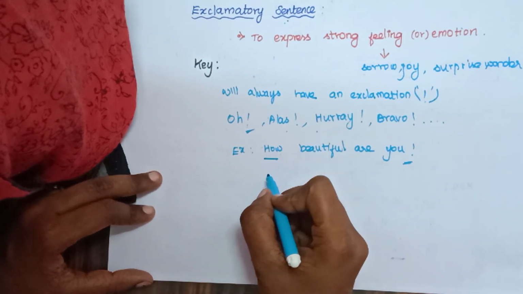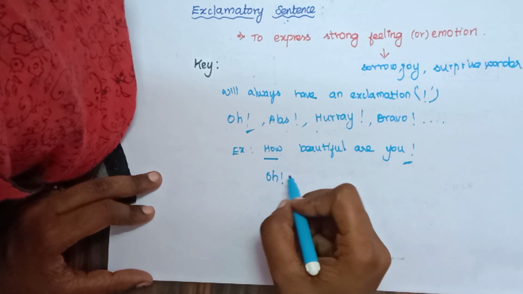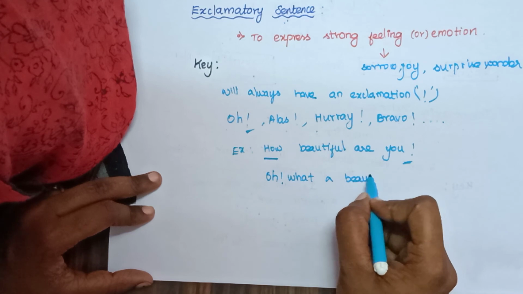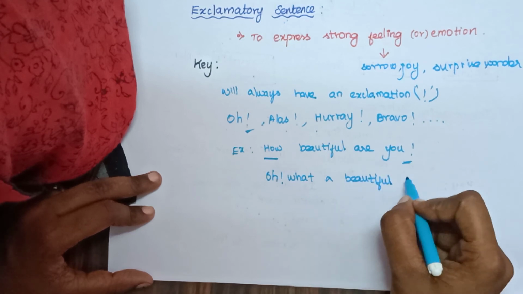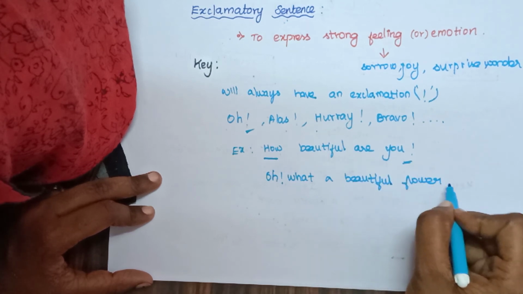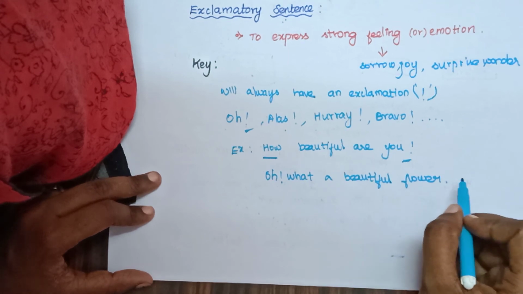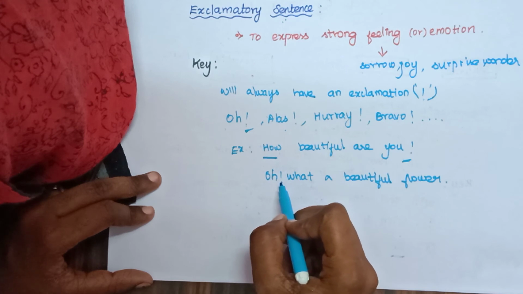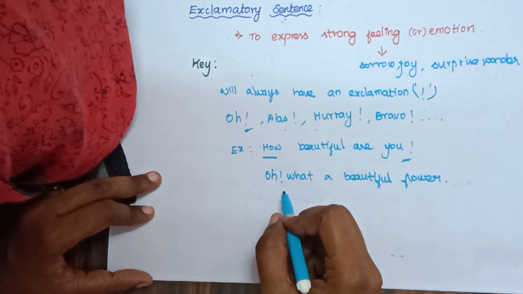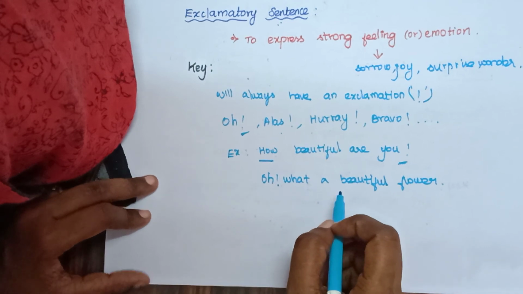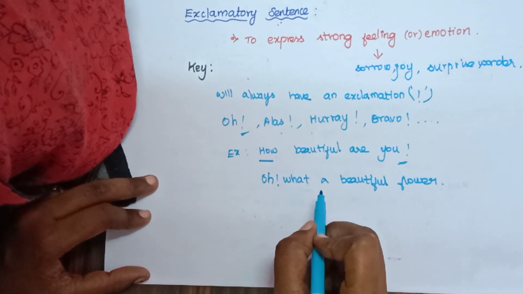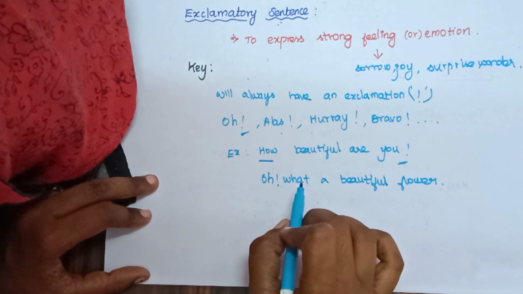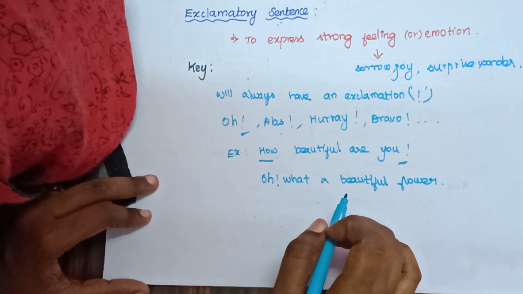Another example for this. Oh, what a beautiful flower. Here we don't have the exclamation mark at the end, but we are having the word oh. So it is an exclamatory sentence, and as what is present here, you should not say it as an interrogative sentence. It is an exclamatory sentence. Are you clear about the two sentences?